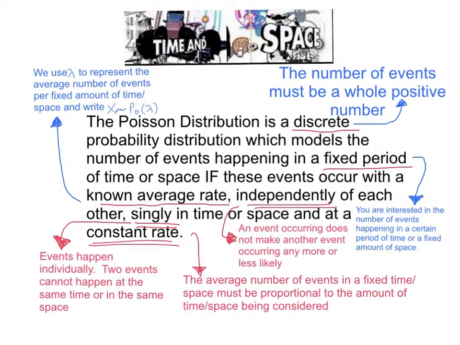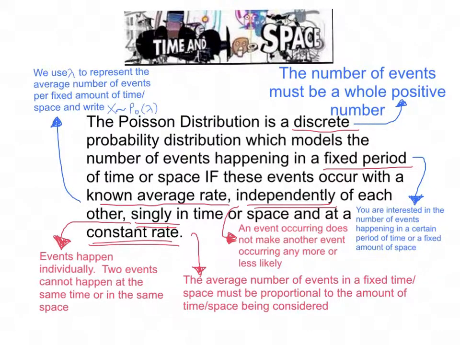There are 3 conditions which you have to learn for a Poisson distribution to be suitable. The events must be independent, meaning that one event occurring does not make another event occurring any more or less likely. They must occur singly in time or space. They can't happen at the same time or in the same space, and they must occur at a constant rate, which allows you to change the interval of time or space that you're looking at.